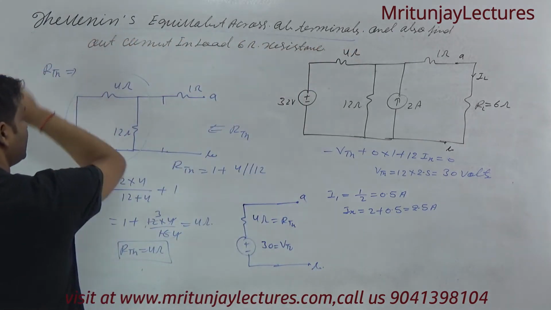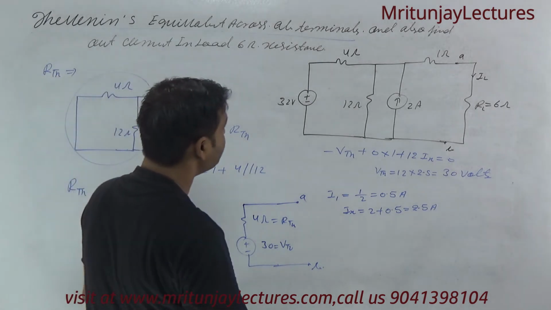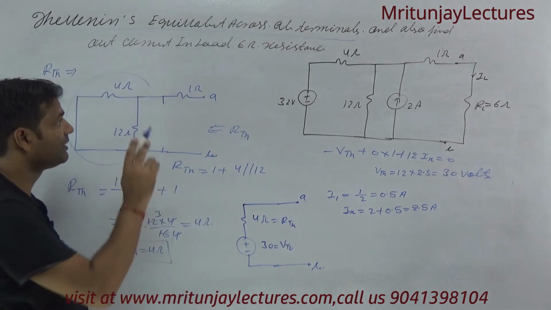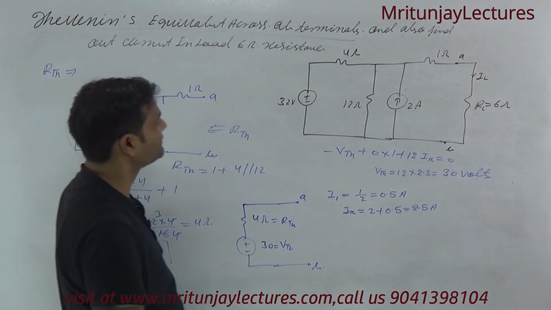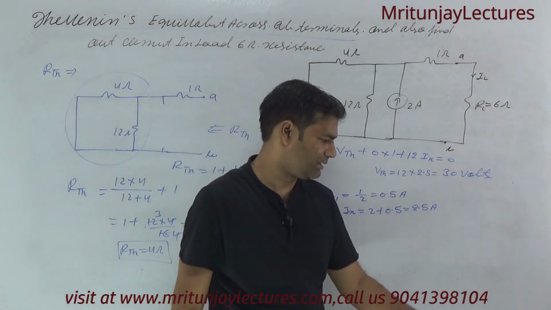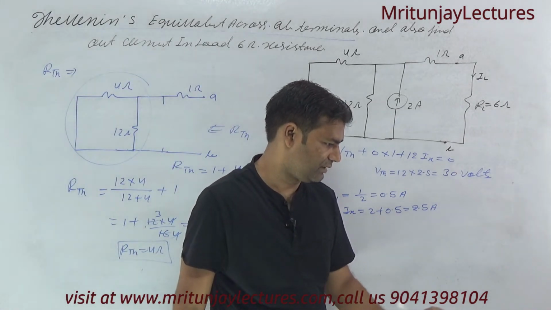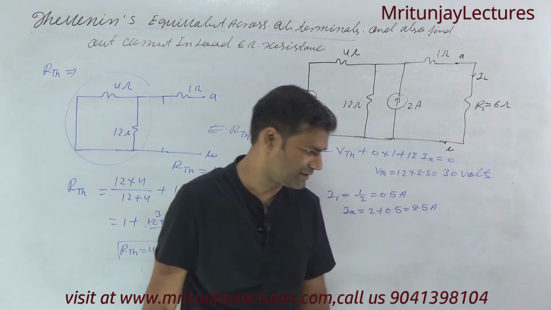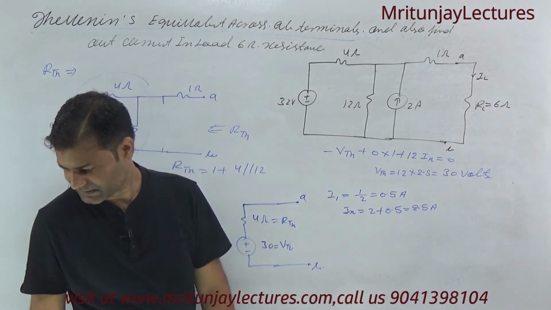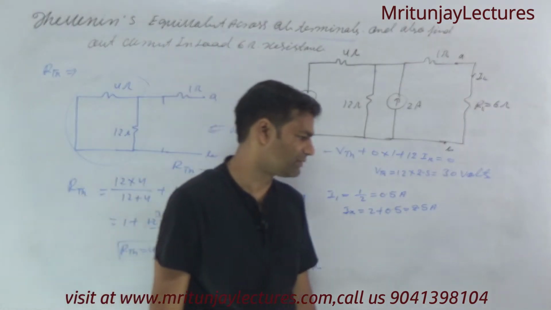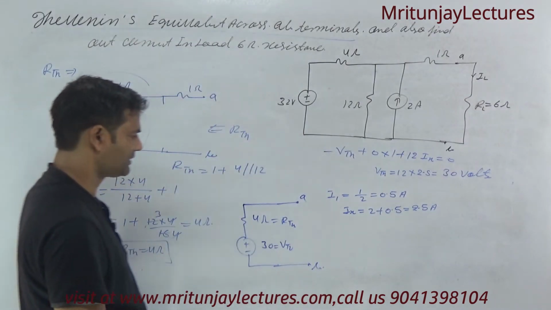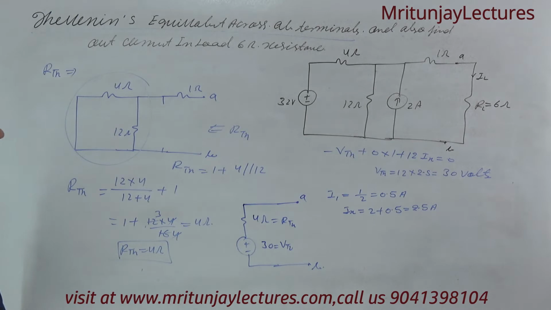Now the second question, part two: also find out the current in the 6 ohm resistance. Clear? First of all, clear or not? If you face any doubt then tell me, sir, I face a problem, please explain again. First of all make it, then I will discuss.